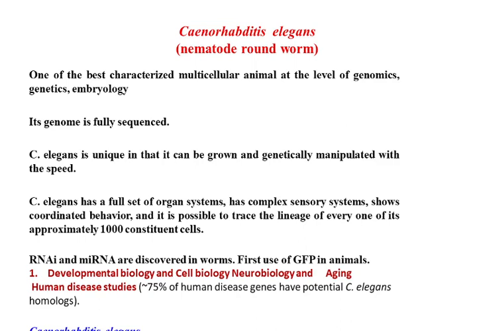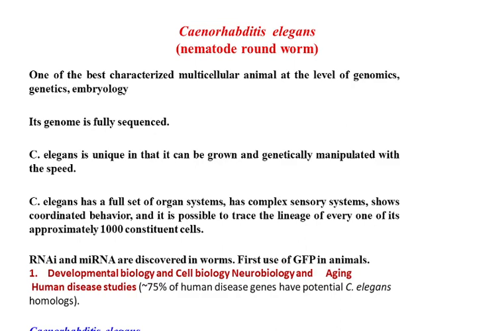Besides this, we have C. elegans. The best characteristic, what is important about C. elegans, is that it is a very simple system, and using basic techniques you can study developmental biology in C. elegans. As its genome is fully sequenced, it is unique in that it can grow and be genetically manipulated with speed, because the complete life cycle, I think, is carried out in 3 days. So it completes its life cycle in 3 days, and it is a magnificent creature. If you see the sex determination in the C.